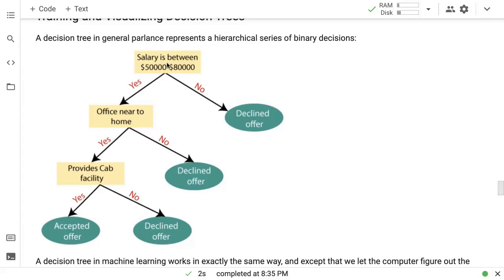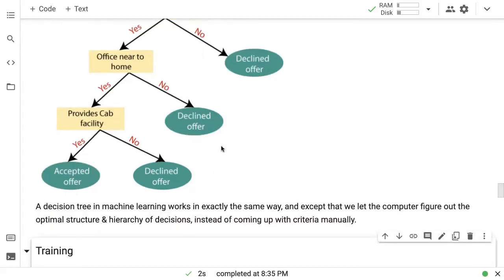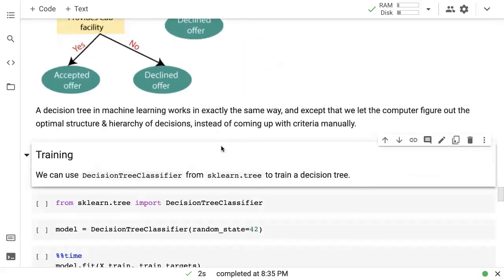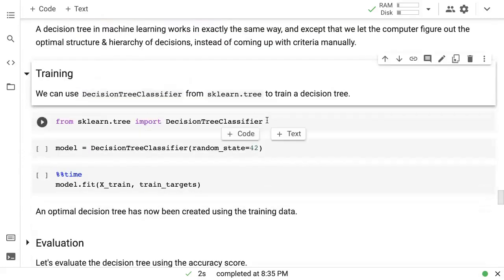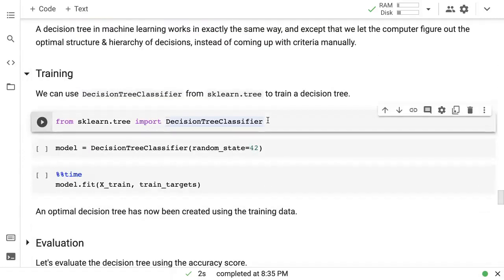So if it did rain today, then maybe we simply look at the pressure. And if it did not rain today, maybe we look at the wind speed at 3 p.m. and so on, right? So you can have multiple trees on either side, and we will see how these trees come up. But the important point is we are not creating those trees. We are letting the machine learning model figure out what the right criteria and the right decision points are going to be to best fit the model, okay?